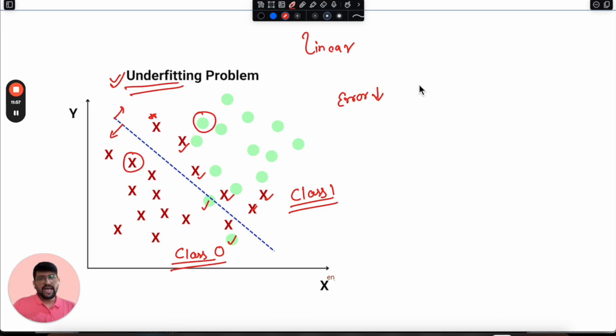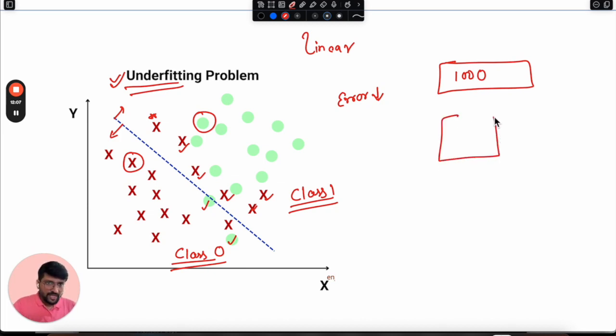Suppose we are providing 1000 images. Our expectation from our machine learning model is to take the image of any animal and then predict whether it is a bird or not a bird.